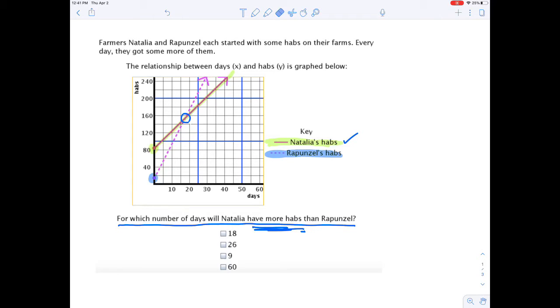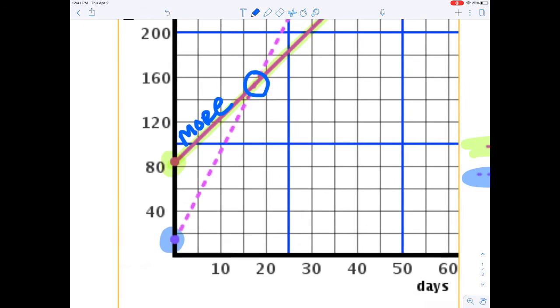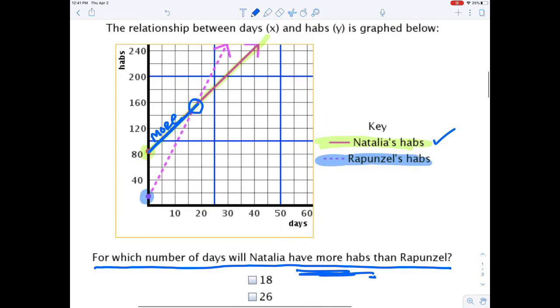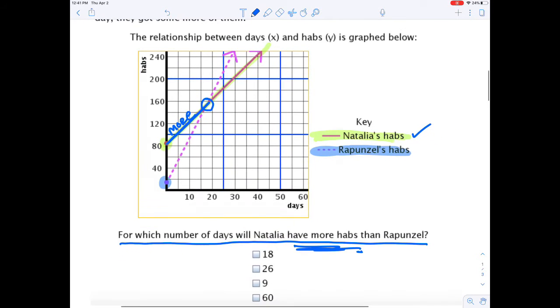I'm going to erase some of this other stuff. Oh, I'm going to leave that there actually because that's going to be helpful. So Natalia, we want for which number of days will Natalia have more? So that means Natalia, her line is on top of the dotted line. So right here, this little chunk, if you can see this little chunk is the spot where Natalia, and it looks like they cross up here. That chunk is the spot where hers is higher than her friend Rapunzel. So therefore, that's the part where she has more of them. How many days will that be?